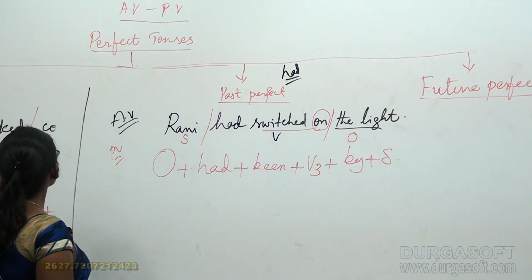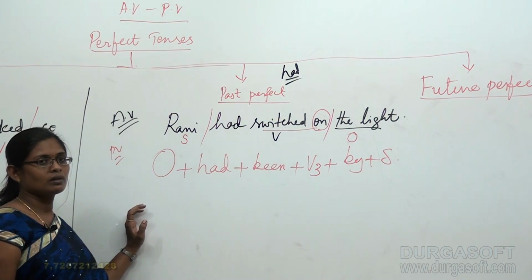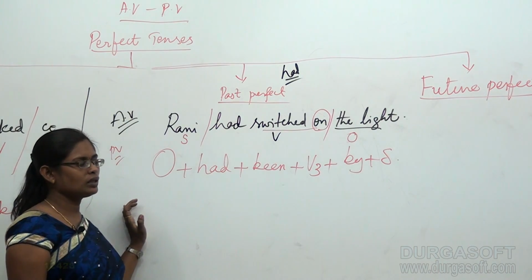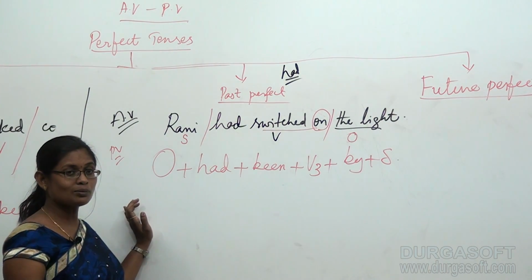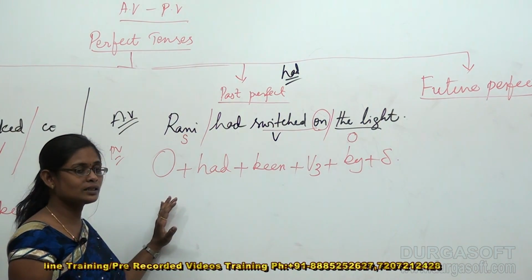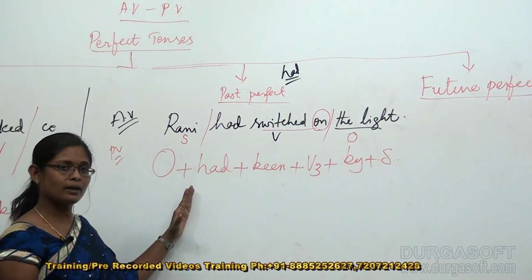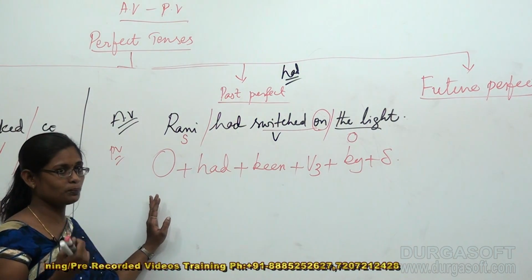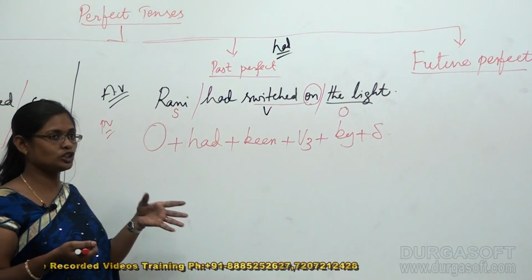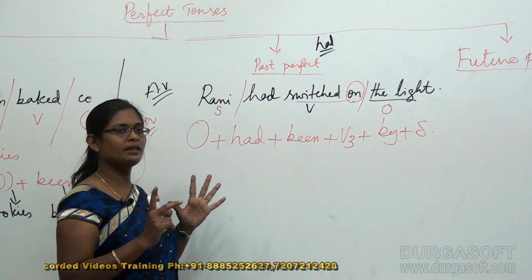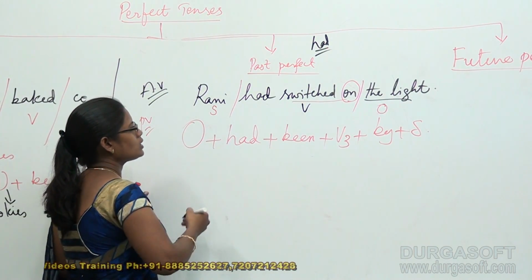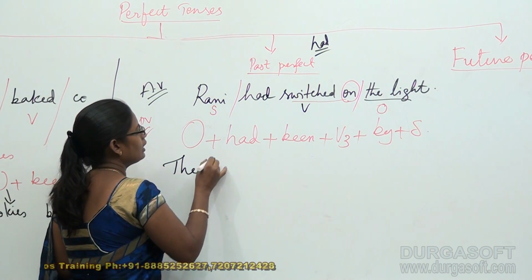In the present perfect tense, there was a problem with has and have to identify, right? So it should suit the subject that it is agreeing with. But here in this case it's not like that. Had is agreeable to either singular subject or plural subject. Already we discussed this. So for us in this area there is no issue at all. We can very easily deal with the passive voices. So object, what is the object here? The light.